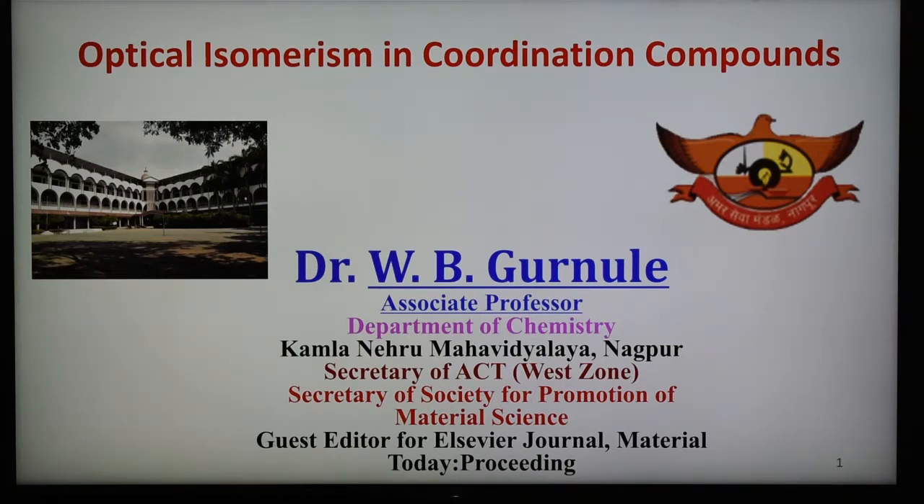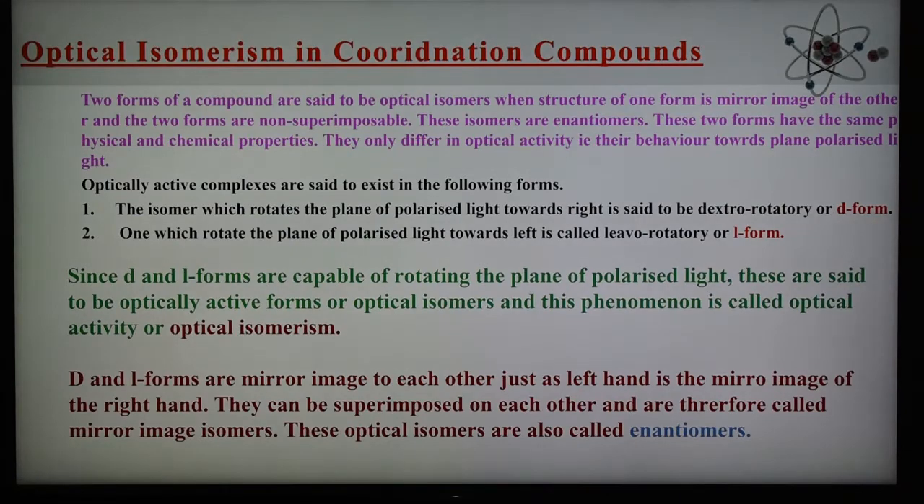Now, what is optical isomerism? Two forms of a compound are said to be optical isomers when the structure of one form is the mirror image of the other, and the two forms are non-superimposable. So then it is an optical isomer. The condition is that one is the mirror image of the other and the two forms are non-superimposable. These isomers are also known as enantiomers. These two forms have the same physical and chemical properties. They only differ in optical activity, that is, their behavior towards plane polarized light.